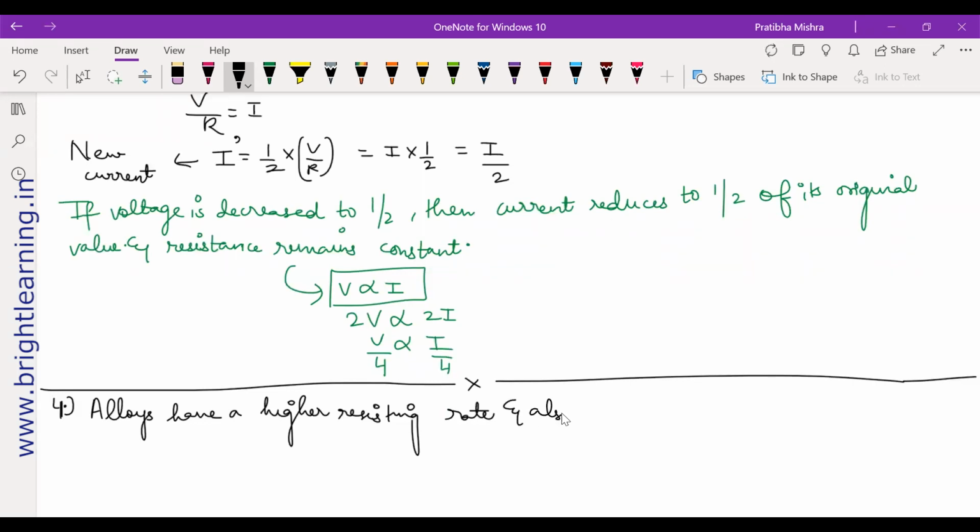And also has a high melting and boiling point. So they are preferred over pure metals. Very good.